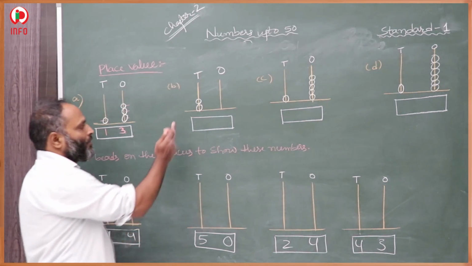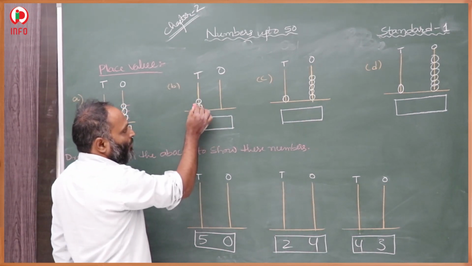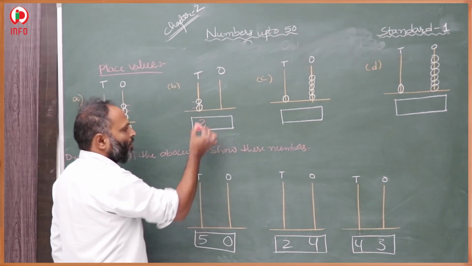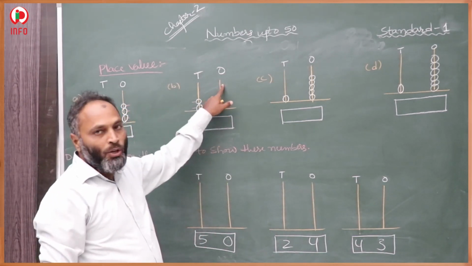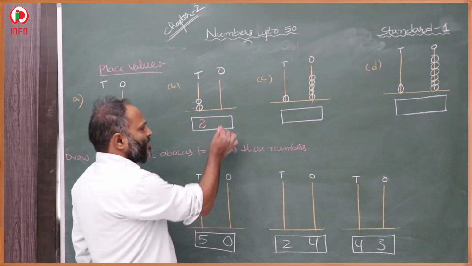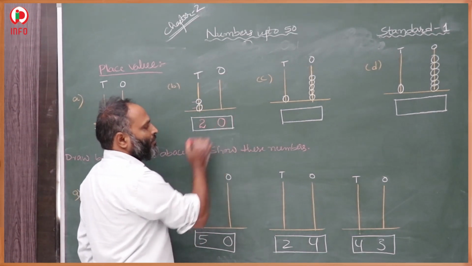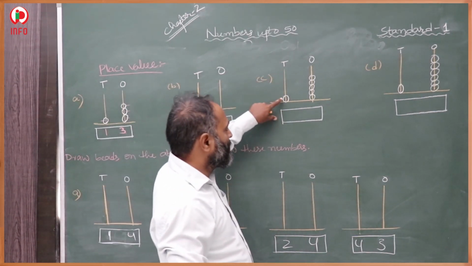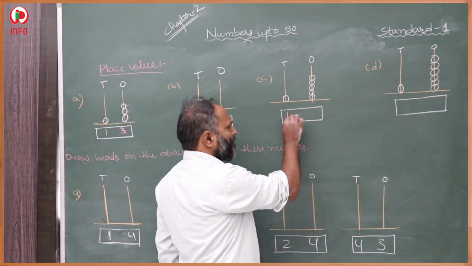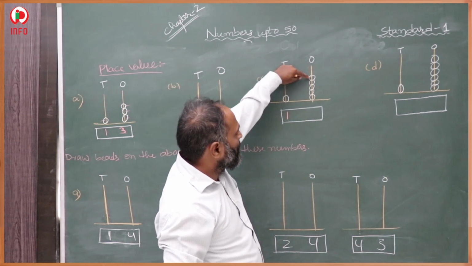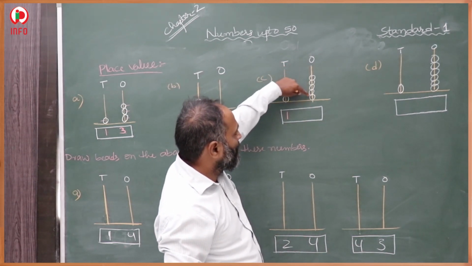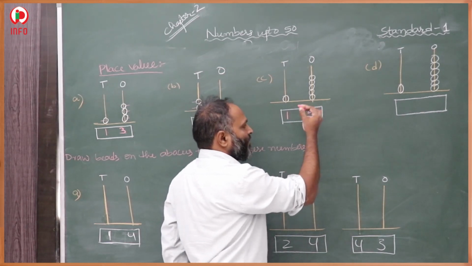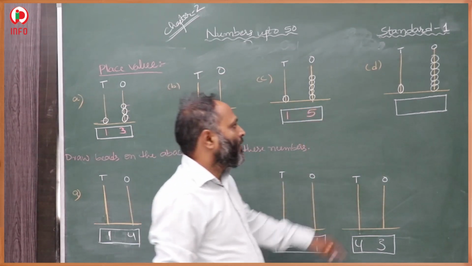In the same way, question number B, in tens place, how many beads were there? 2. Then 2 here. In ones place, no bead, nothing. So it means 0. Nothing means we have to take 0. Next, in tens place, how many beads were there? 1. In ones place, 1, 2, 3, 4, 5. 5 beads were there. The number is 15.